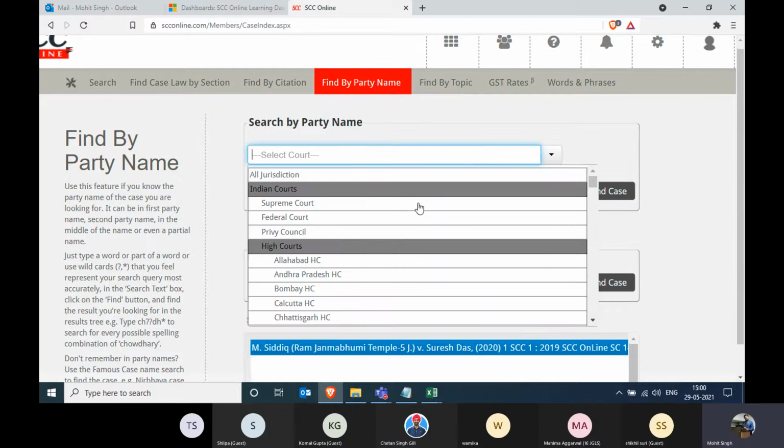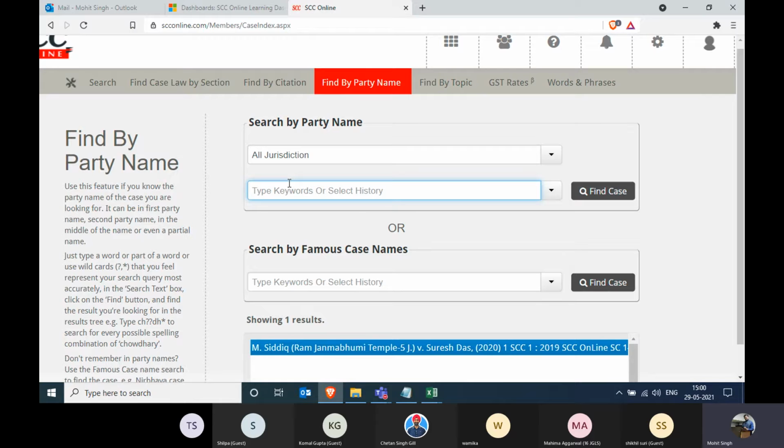Either they have the name of the code or they do not have that information. If it is the second scenario, in which you do not have the code information available, you can click on all jurisdiction. So I'll click on all jurisdiction, and now you can enter the party name. Sometimes, if we have any confusion with the party name, we can still enter the partial party name available for us.